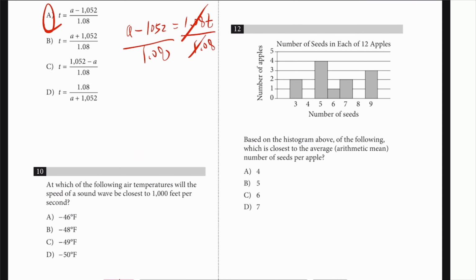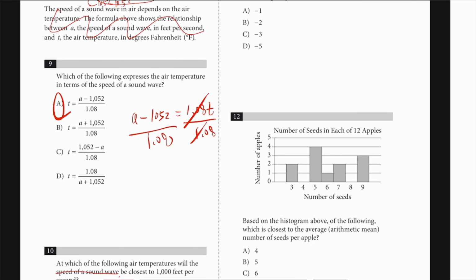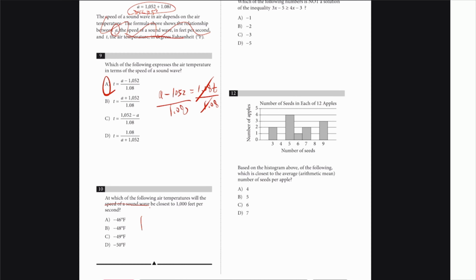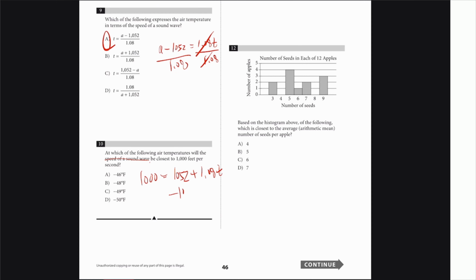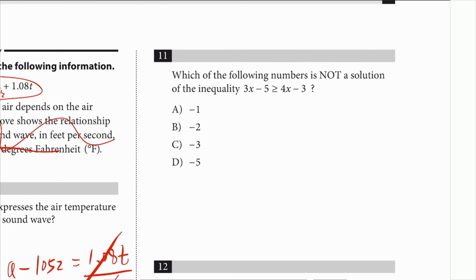Number 10, which of the following air temperatures will the speed of sound waves be close to 1,000 feet per second? So speed of sound wave is going to be 1,000. So if you look at it, A is the speed of sound waves. So you just set the A equal to 1,000. So 1,000 is equal to 1052 plus 1.08 T. So go ahead and subtract 1052 on both sides. So you get negative 52 is equal to 1.08 T. Go ahead and divide by 1.08. I can't do that in my head. I just use my calculator. And I get t is equal to negative 48.148, which is B.